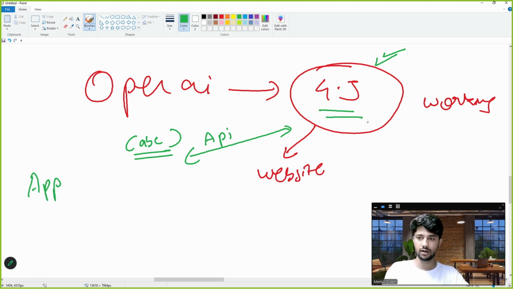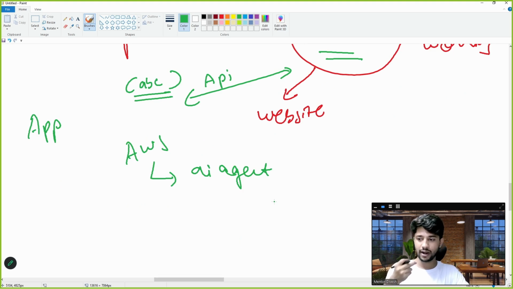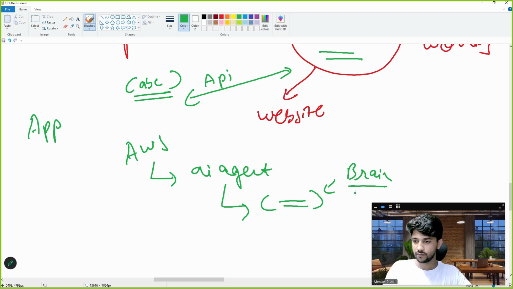Let us say AWS is a cloud organization, and AWS also has their own AI agent. If you want to use it, you pay some subscription, AWS gives you an API key, and once you enter this API key, you will be able to use the brain in your system, right?